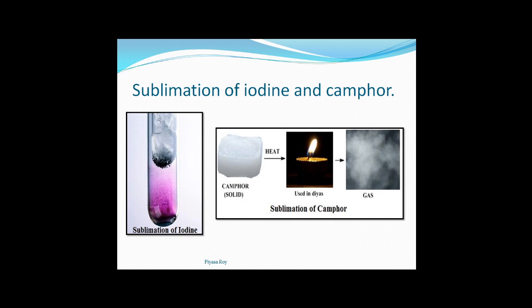The composition of iodine is remaining the same. This change is temporary and reversible. It fulfills all the characteristics of a physical change. In case of camphor also it will give the same changes like iodine. Camphor also can show sublimation. From solid camphor we get the vapor of it, and again the vapor will solidify to get back the solid camphor. So sublimation is a physical change.